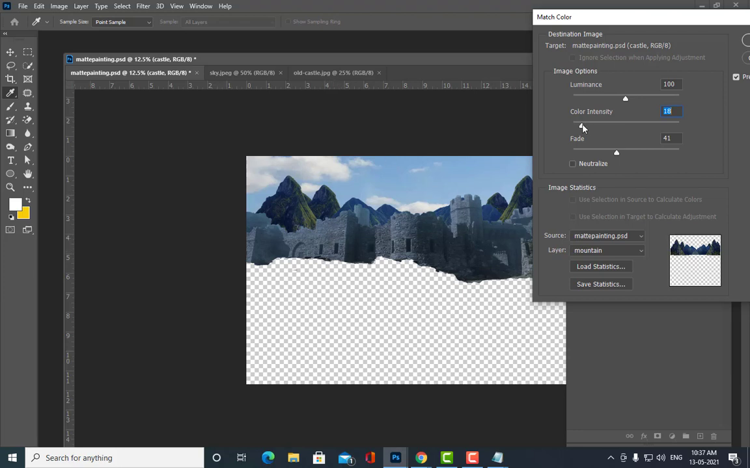Are you all able to see the change? When I reduce the color intensity, it has totally become black and white. Okay, so color intensity also we will keep somewhere in the middle. Okay, are you all getting my point?